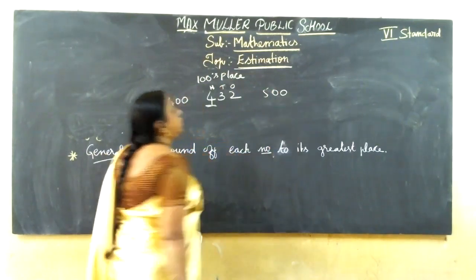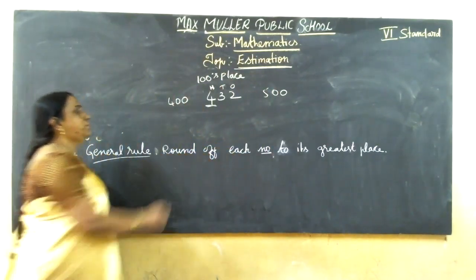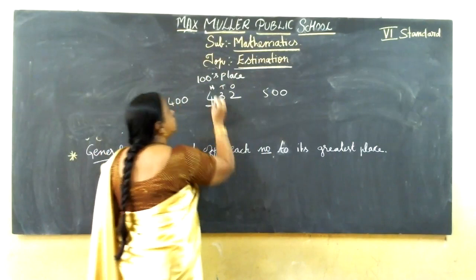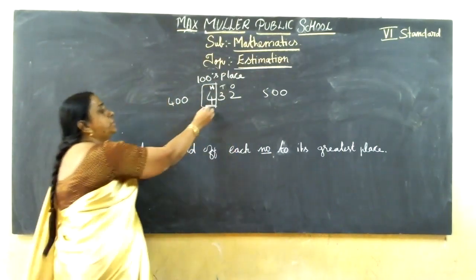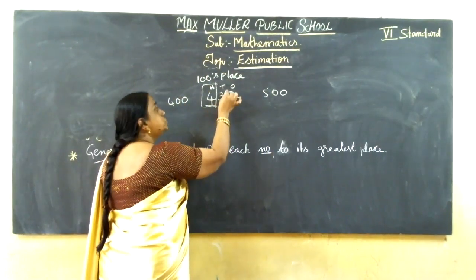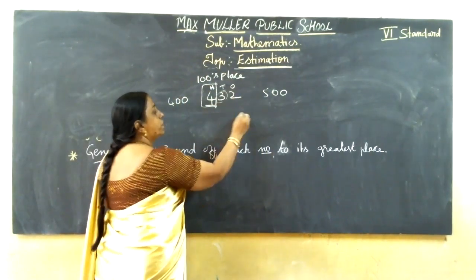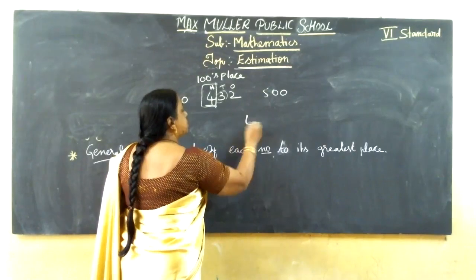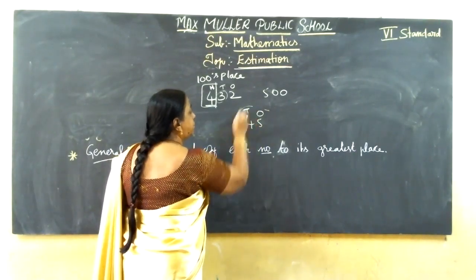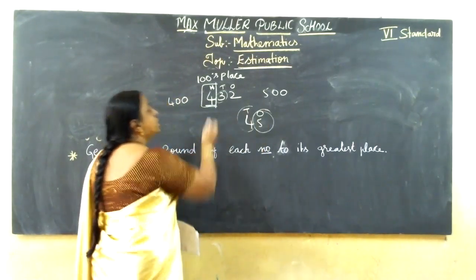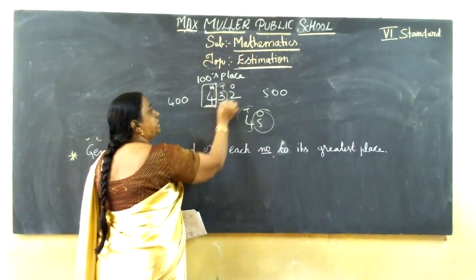Yes or no? 432 comes in between 400 or 500. If you need to round off hundreds place, you should see tens place. For tens place, you should see ones place. For hundreds place, you should see tens place.